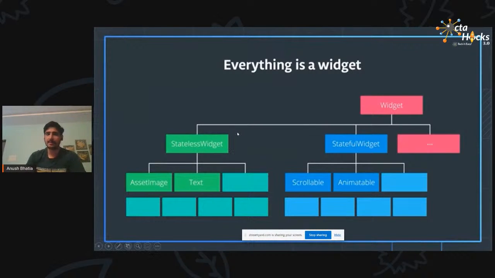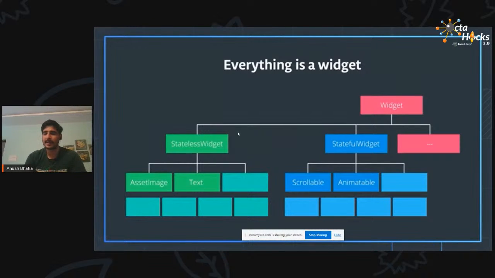There are basically two widgets: stateful and stateless widgets. Stateless widgets are widgets which don't change during the whole execution of the app. Suppose you have an about us section or a text section, and that won't change during the whole time. We will have them in stateless widgets. A stateful widget is a particular component that will change whenever we click it. If we have any animation present, or suppose we click a button in specific cases, then that will come in a stateful widget.